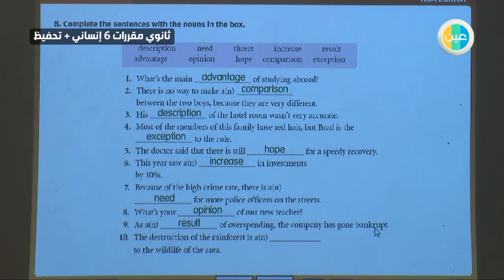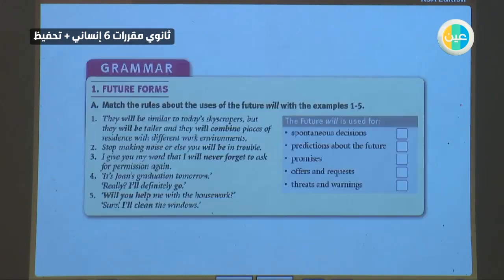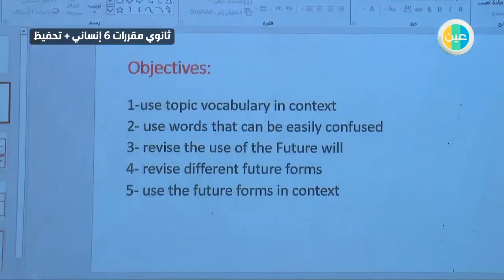The destruction of the rainforest is a threat to the wildlife of the area. Yes, threat. Threat means you warn that something bad will happen. Again, for these prepositions and nouns, there are no rules for them. You have to learn them by heart.